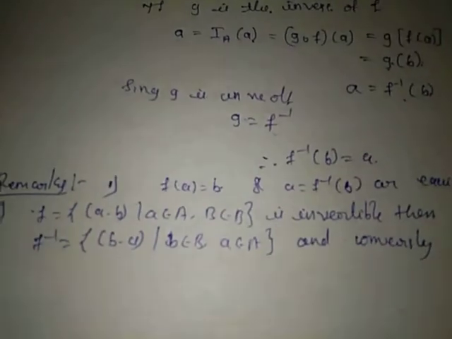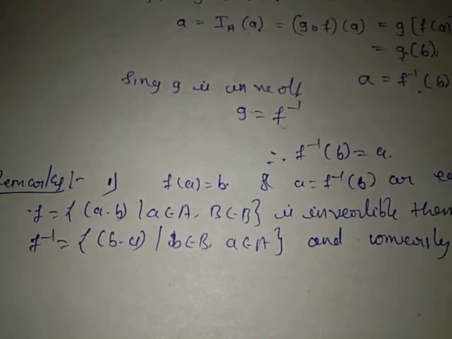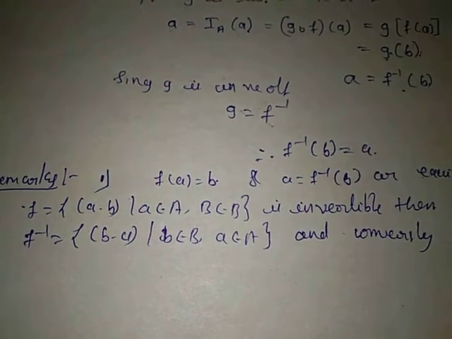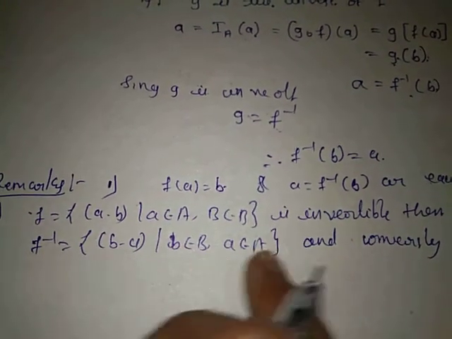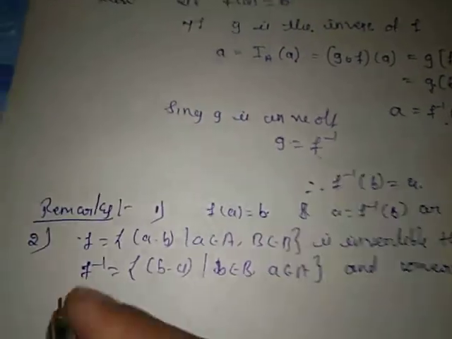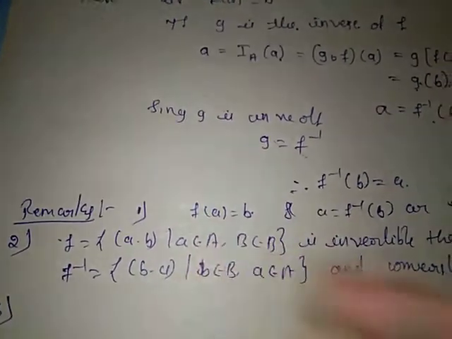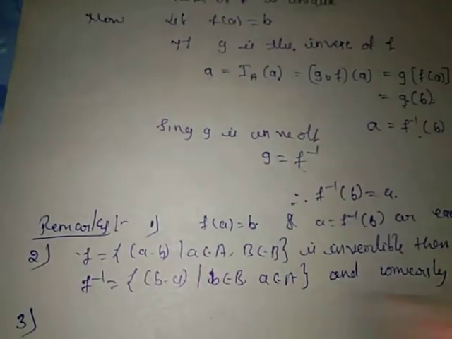Suppose f equals (a, b), where a belongs to set A and b belongs to set B, is invertible, then inverse of f equals (b, a), where b belongs to B and a belongs to A, and the converse is also satisfied.